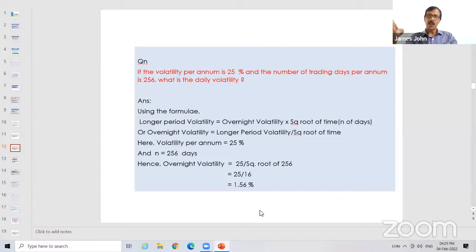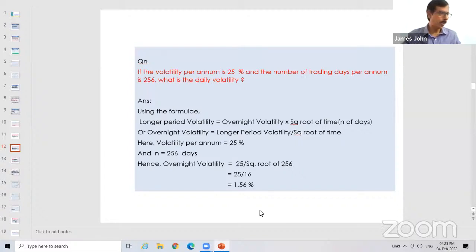So here, per annum volatility is 25%, and number of trading days is 256. So how do you calculate overnight volatility? Overnight volatility is equal to 25 divided by root of 256. That means 25 divided by 16, which is 1.56.